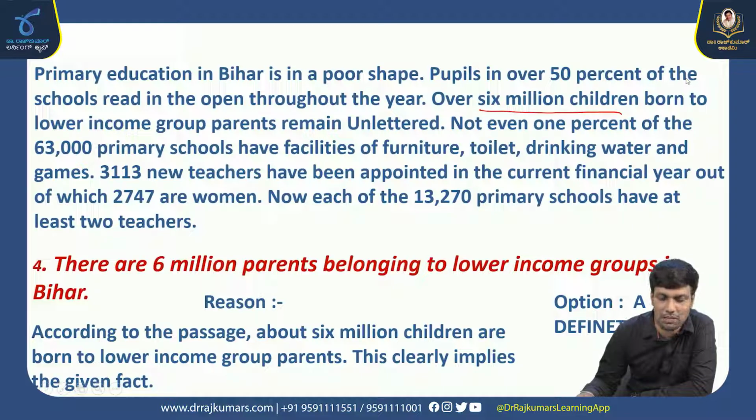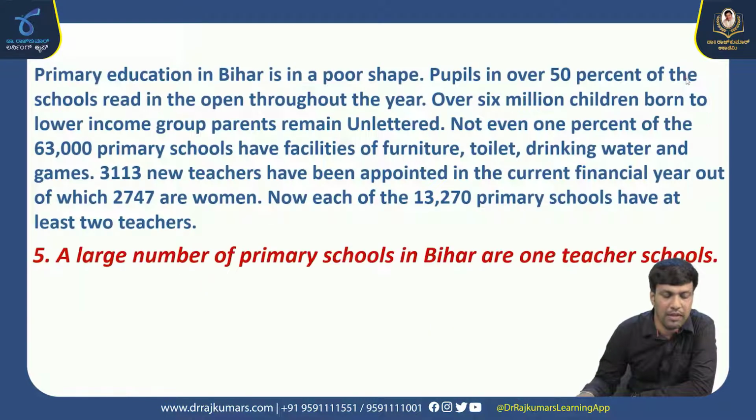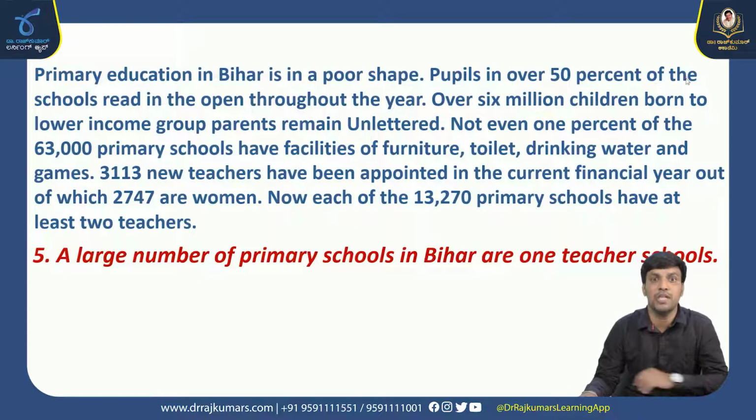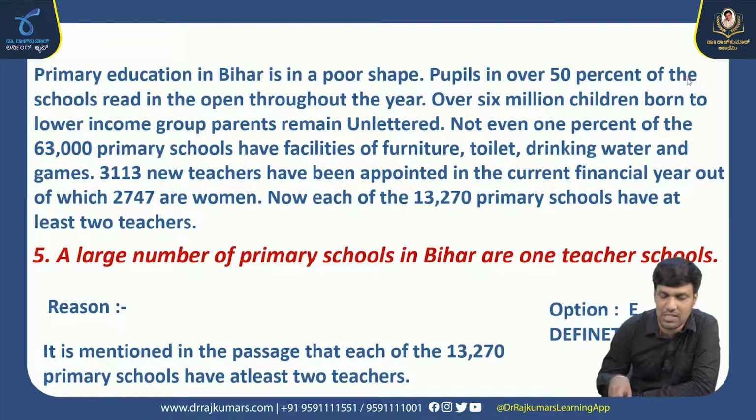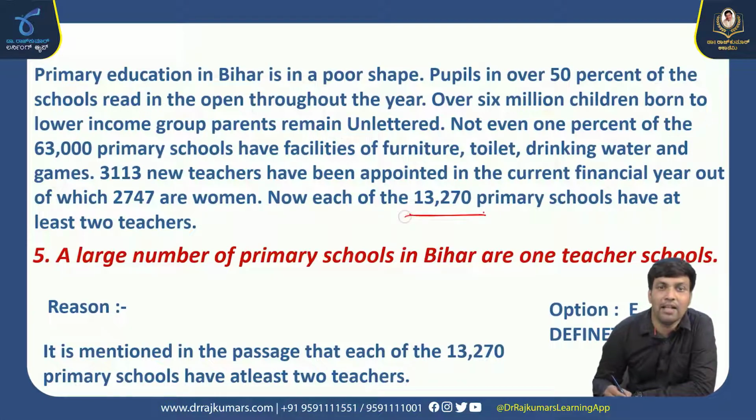Moving on to our next inference. A large number of primary schools in Bihar have one teacher, which is absolutely false. Why? Because they have clearly stated in the passage that 13,270 primary schools have at least two teachers.